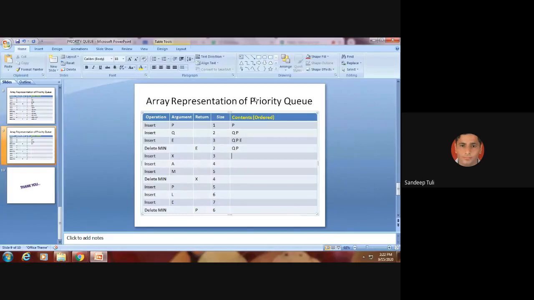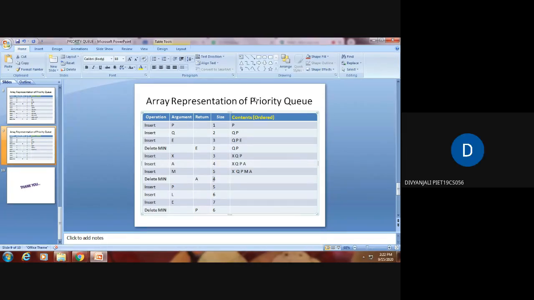Tell me where X will be now. Last, X Q P. Keep saying it: XQP. XQPAMA.